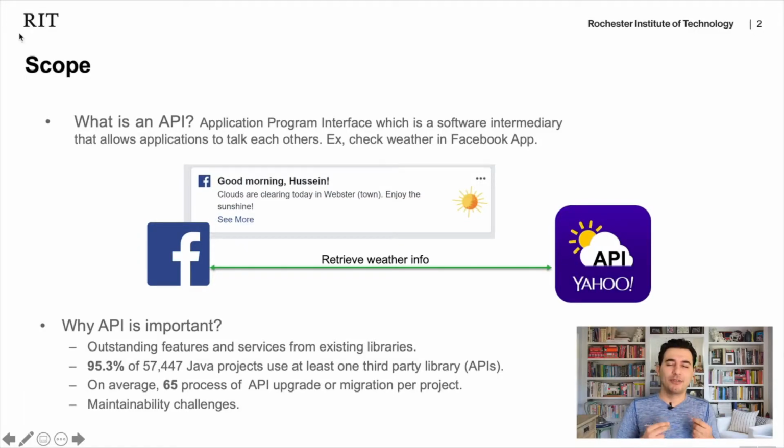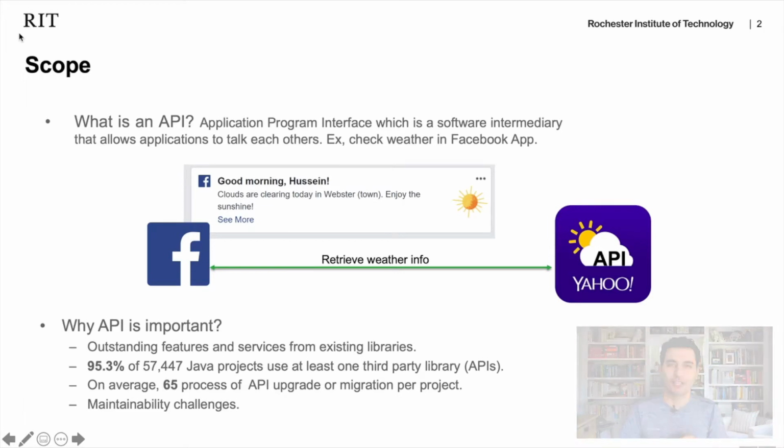So the APIs or libraries provide outstanding services and features for developers. Based on an existing study we did on 57,000 projects, 95% of these projects depend on third-party libraries. On average, there are around 65 upgrade or migration processes in every single project. So all these numbers make you think about software maintenance or library maintenance.